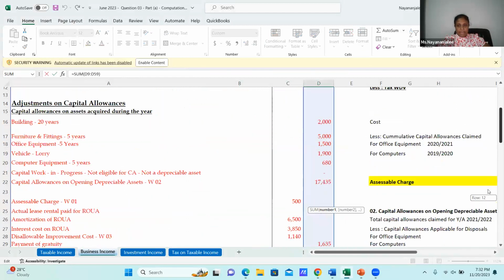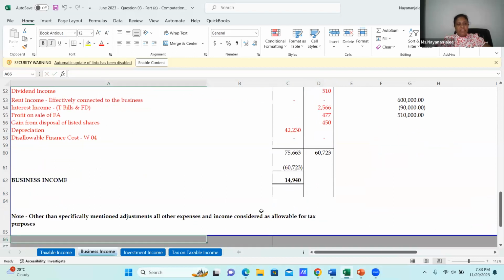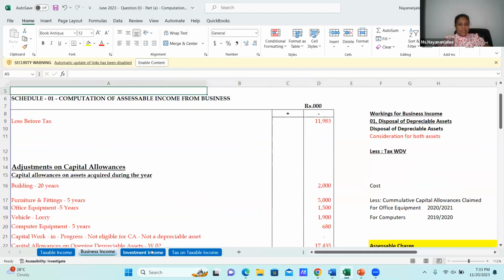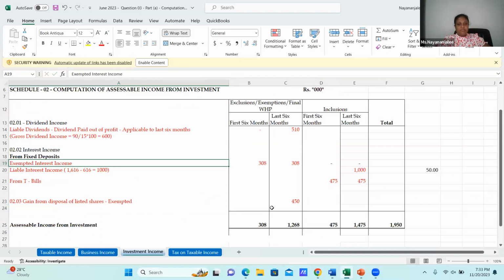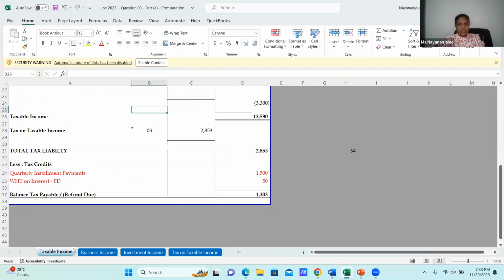Okay. And this is my business income. I have not ended with a business loss. I have ended with business income. Okay. And this is the thing, other than specifically mentioned adjustments, everything has been taken into consideration. And let me take the investment income totals, and I will take the inclusions total, which is of these two, done. And I need to come to my taxable income quickly.